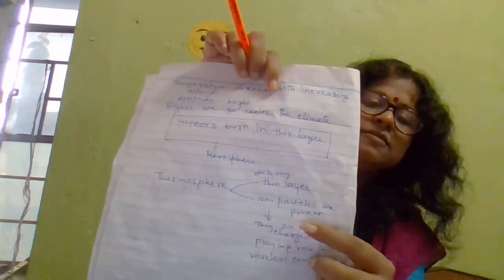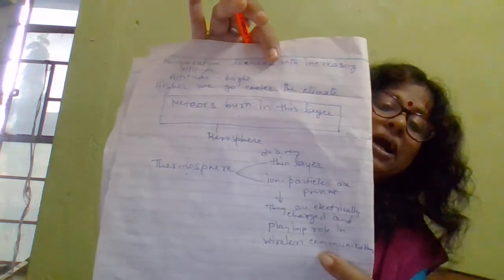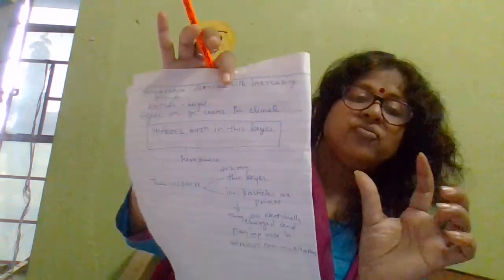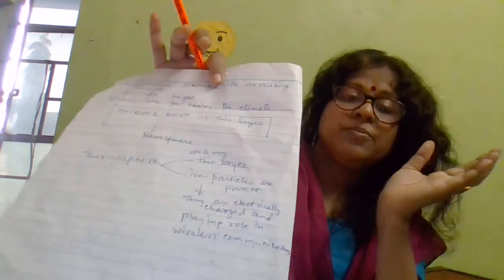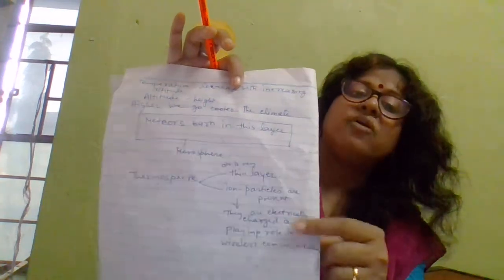Ion particles which are electrically charged play an important role in wireless communication. Your phone, your TV, which connect to the satellite, work due to the help of these ion particles. So this is the features of all the layers of atmosphere, and the diagram also. I think this is very helpful for you to learn all the features.